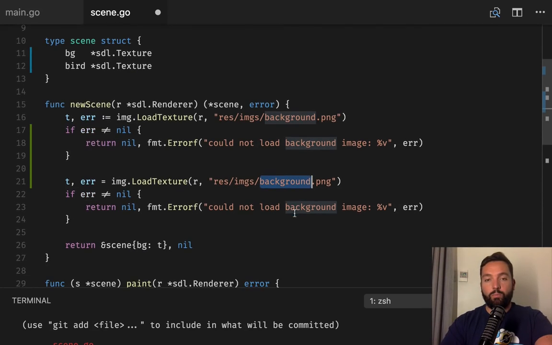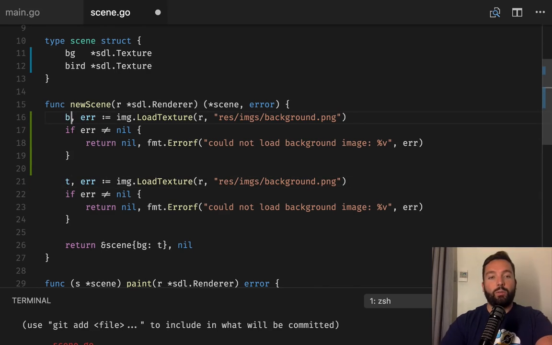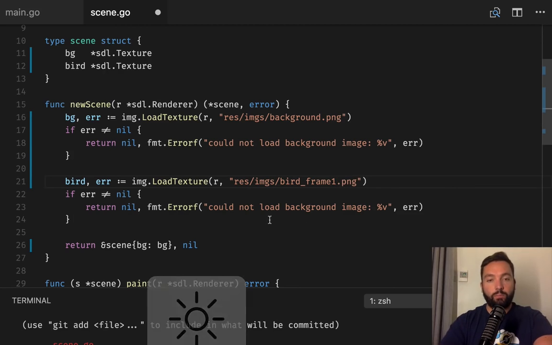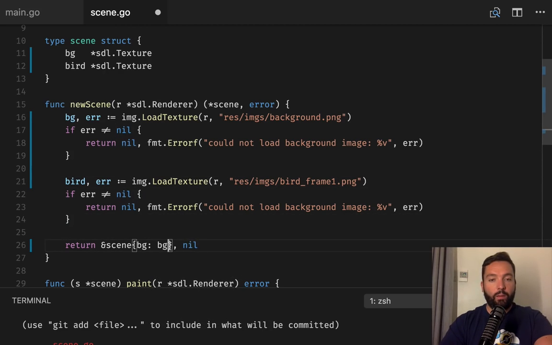No, we cannot use the same one. So that's gonna be bg, and bird. It's gonna be bird frame 1 png, and we're gonna pass it also here, bird.